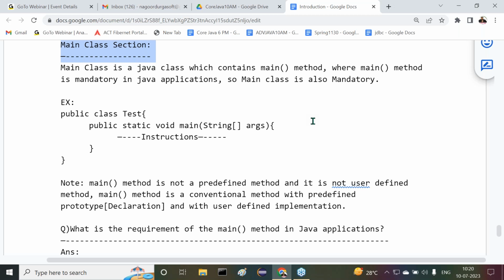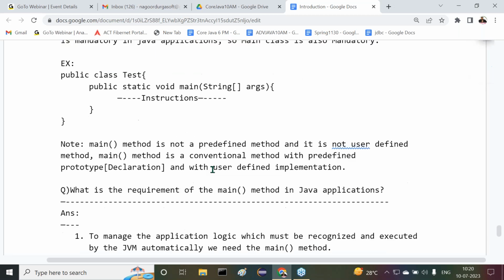In Java, the main method is mandatory, so the main class is also mandatory. Without having the main method, we are unable to execute our programs. So the main method is mandatory. Once the main method is mandatory, then it is mandatory to have the main class. That's why this section is a mandatory section.